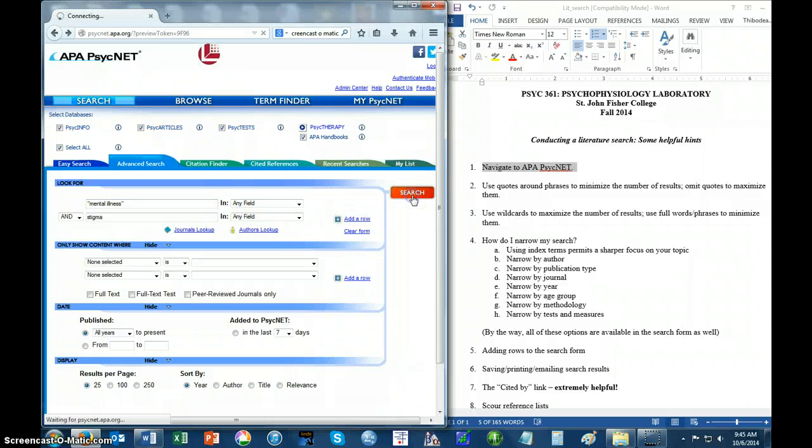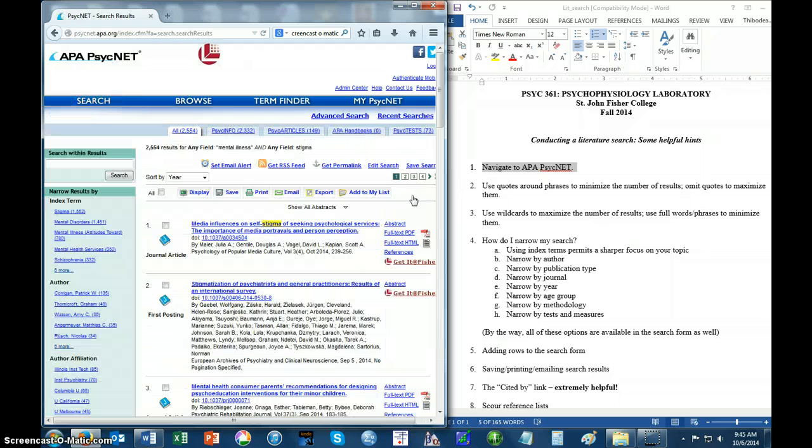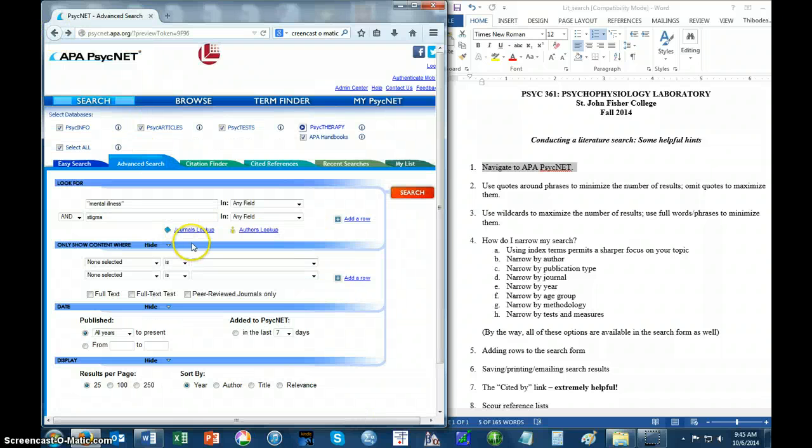So if you do this, I think you'll find that the number of hits will be fairly substantially reduced, and it is from 3,000 all the way down to 2,500. And so use of quotes is a nice way to, first of all, more sharply focus on the topic of mental illness, and second of all, to minimize the number of results that you obtain.